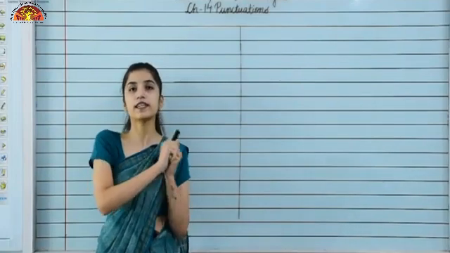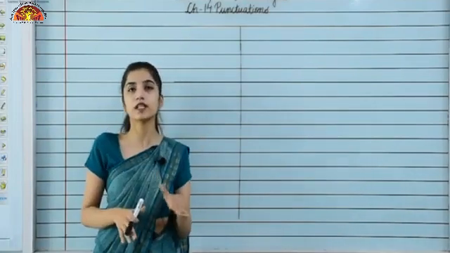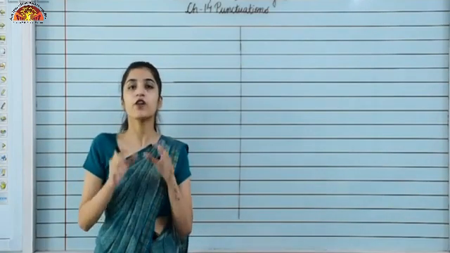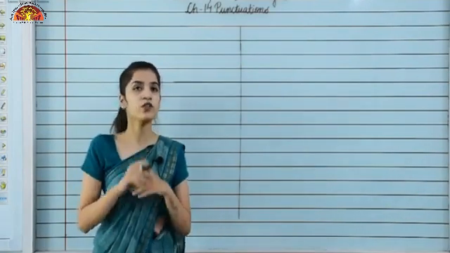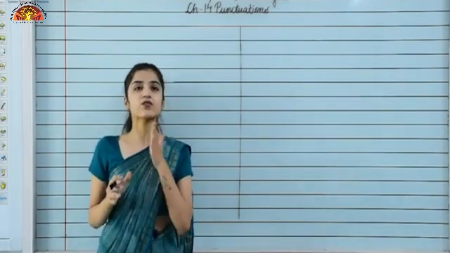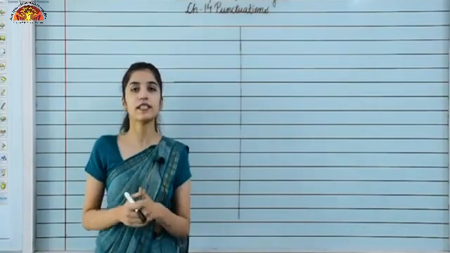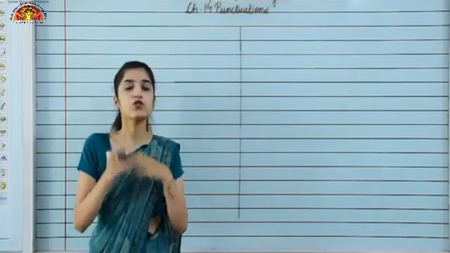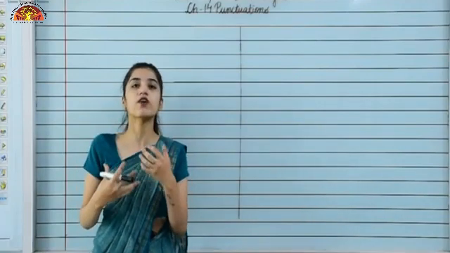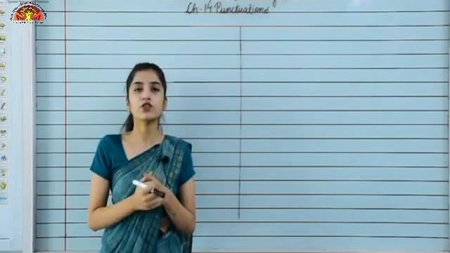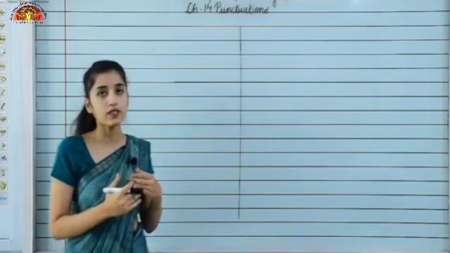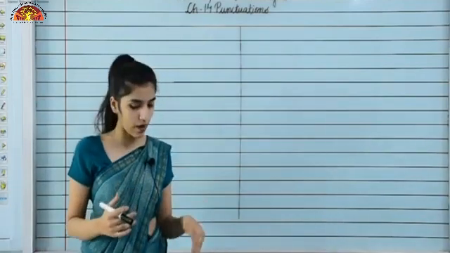So children, what is punctuation? If I say a sentence, if I say a paragraph without any pause, without any break, will you be able to understand it? No, you are not able to understand it. So to bring clarity to the sentence, we use punctuation marks, to give a clear meaning of the sentence in the passage. We have so many punctuation marks, which are already given in your book on page number 84 and 85. You can find them over there.